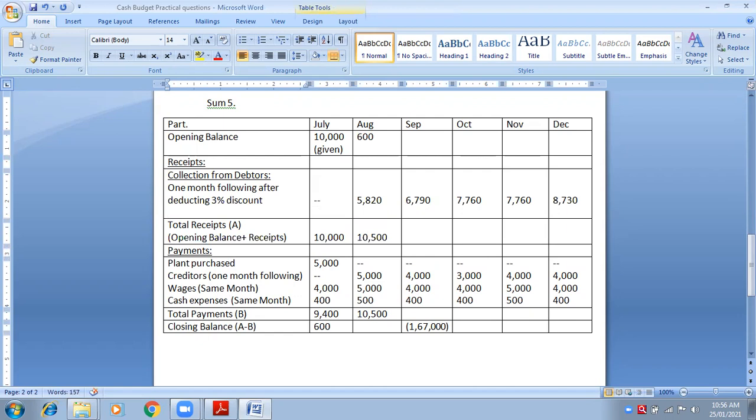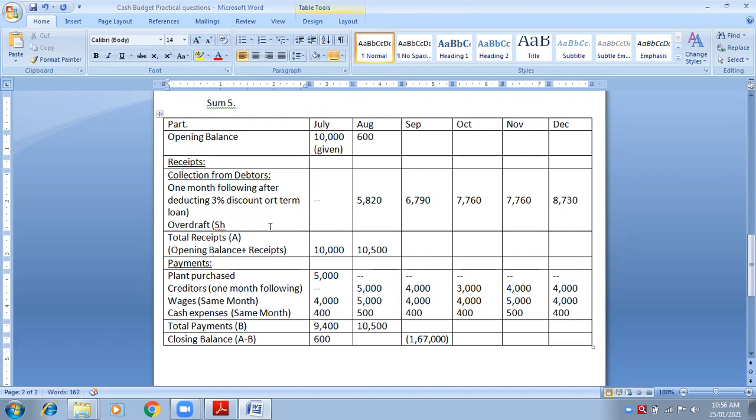Overdraft means loan taken. Loan taken means cash will come to me, which means it is my receipt. So for overdraft facility, here in the bracket you will write bank loan, short-term loan. Short-term loan from bank. Are you getting my point? Yes, ma'am. This is short-term loan. Okay. So overdraft, 8 minutes. Overdraft number.